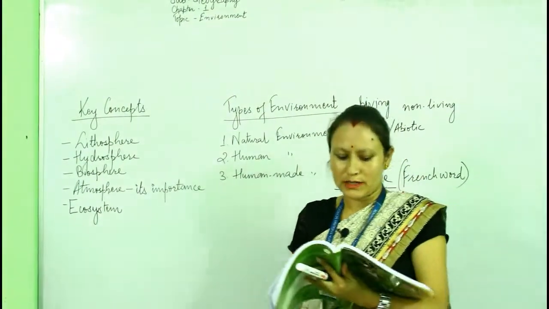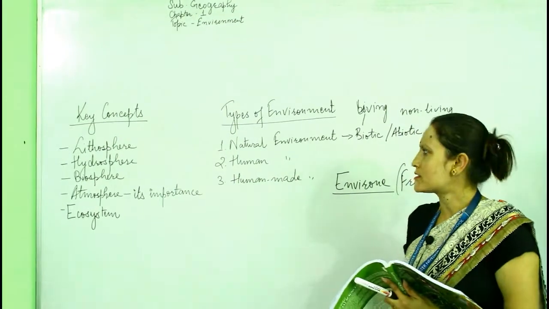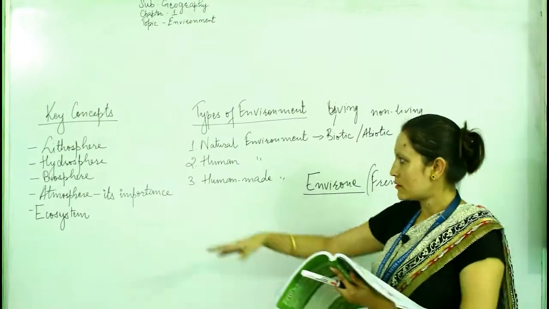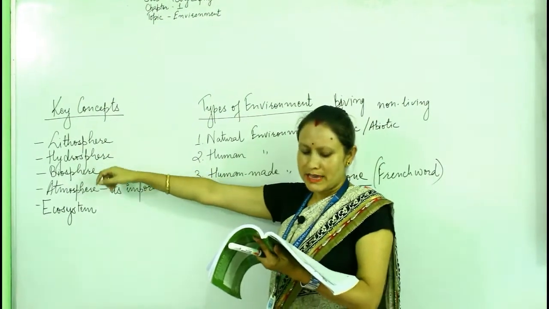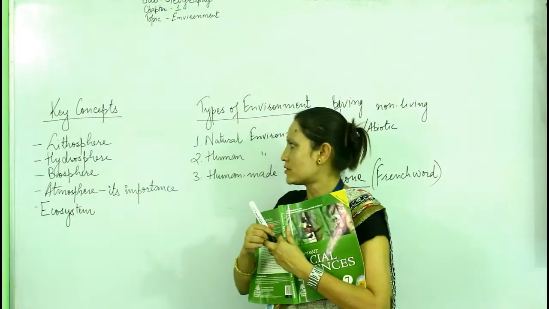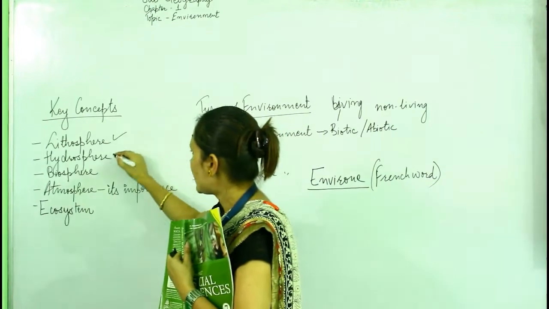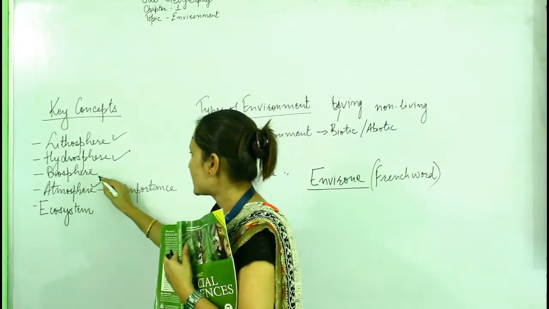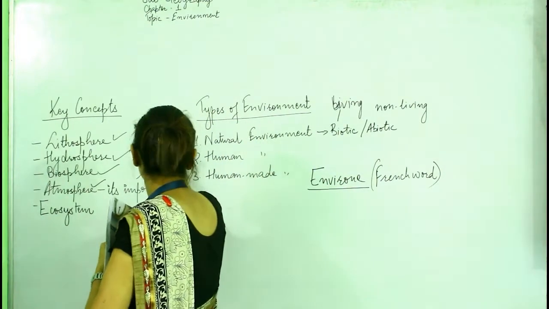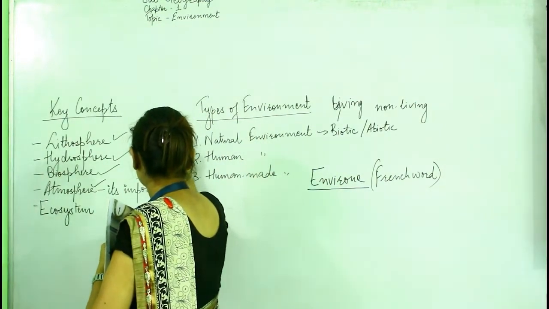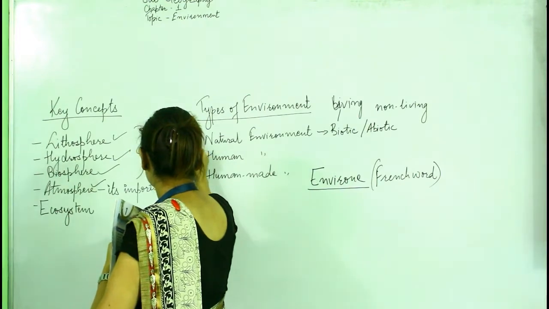Now the environment is grouped into various domains, layers. For example, lithosphere, hydrosphere, atmosphere, and biosphere. These are the domains of environment.